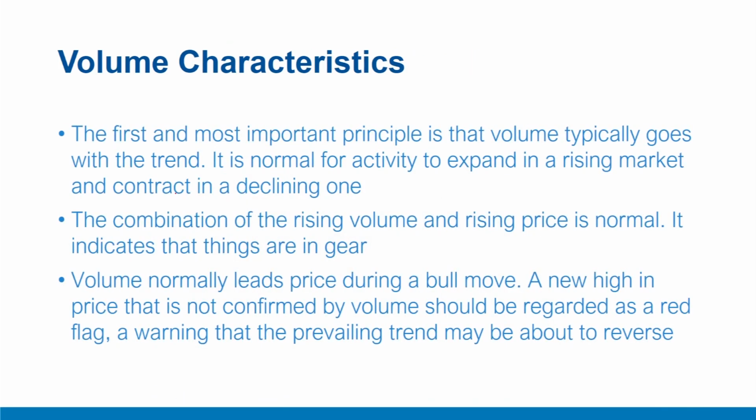The first and very important principle is that volume goes with the trend. So it is normal for volume to expand in a rising market and contract in a declining one. The combination of rising volume and rising price is also normal, as we saw. It indicates that things are in gear. Volume normally leads the price during a bull move. A new high in the price that is not confirmed by the volume should be regarded as a red flag, warning that the prevailing trend may be about to reverse.